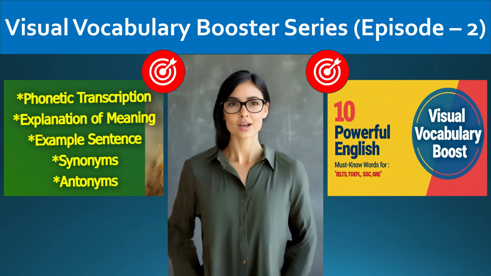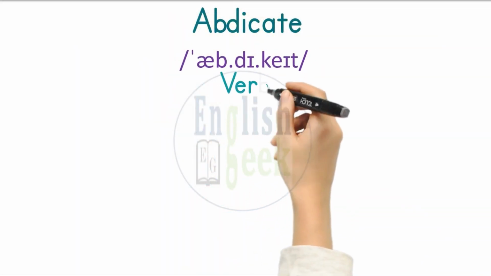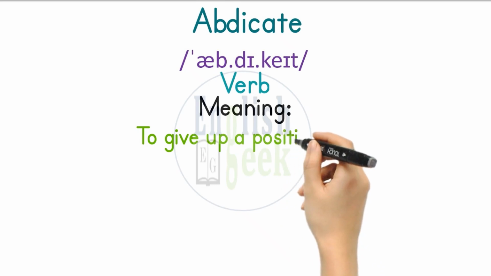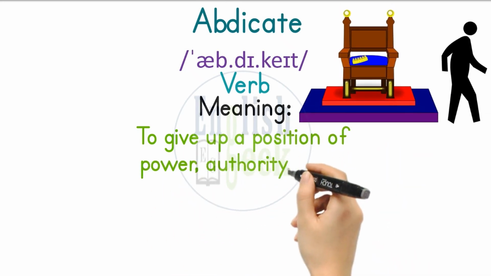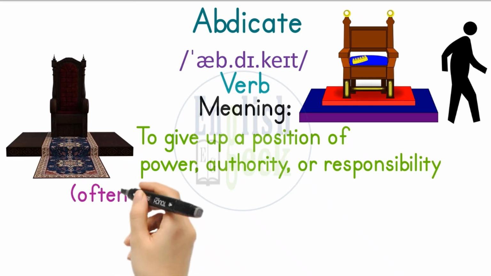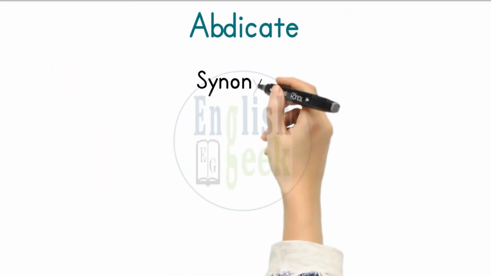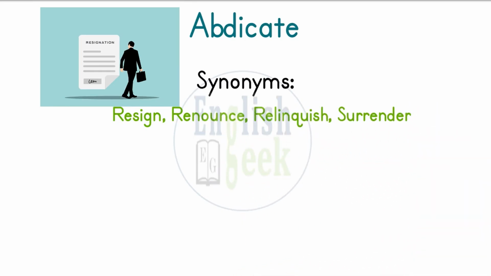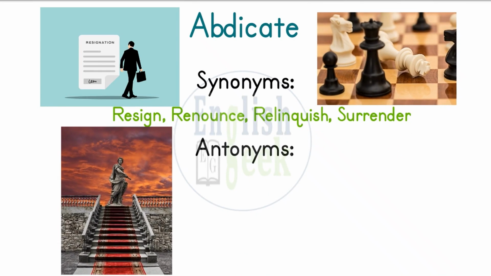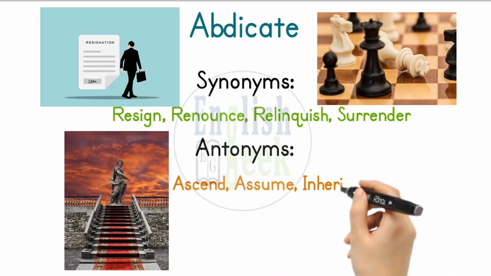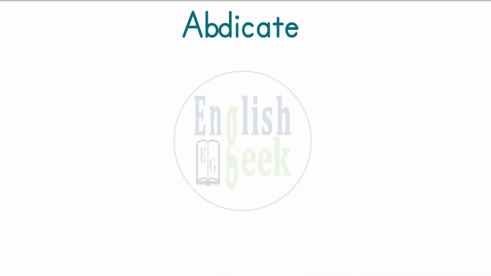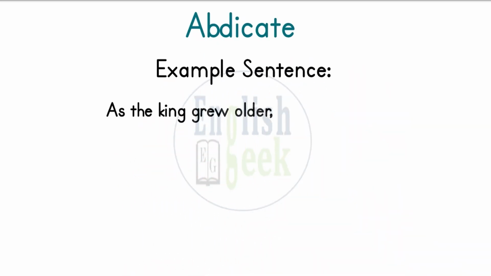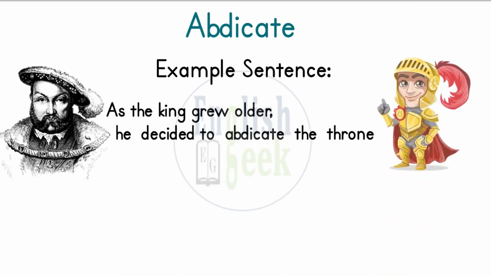And finally, a word of power and responsibility, what it means to give up a position of authority. The word abdicate is a verb. Abdicate means to give up a position of power, authority, or responsibility, often a throne or leadership role. Synonyms of abdicate are resign, renounce, relinquish, and surrender. Antonyms of abdicate are ascend, assume, inherit, and retain. Example sentence. As the king grew older, he decided to abdicate the throne in favor of his son.